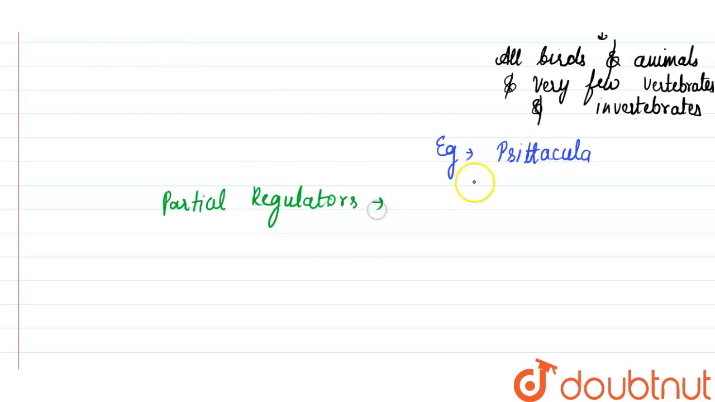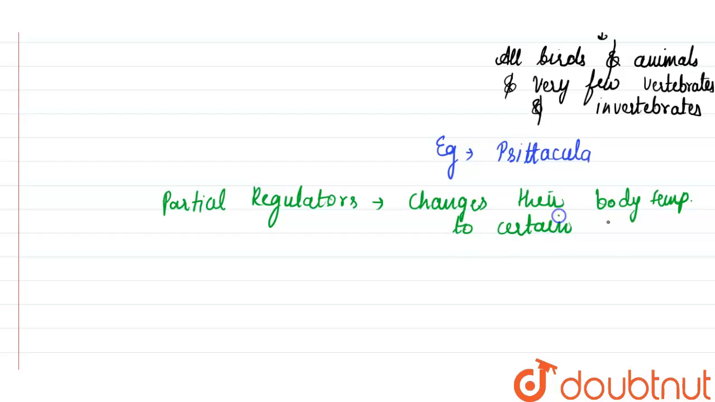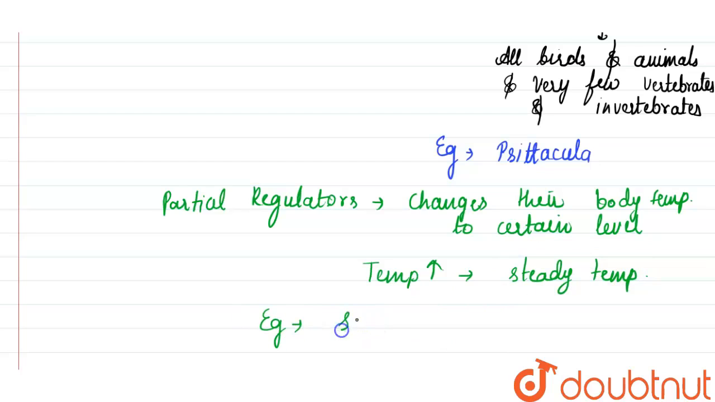Partial regulators are those organisms which change their body temperature up to a certain level of ambient temperature. It means firstly the temperature increases, then it attains a steady temperature, which is clearly seen in this graph. The example of partial regulator can be spermophilus.